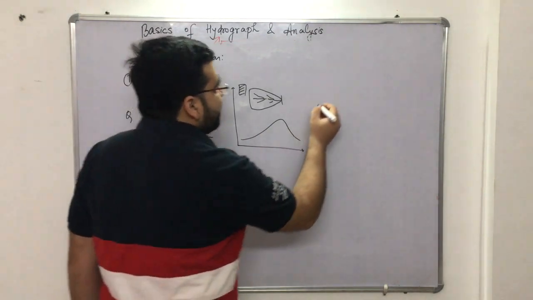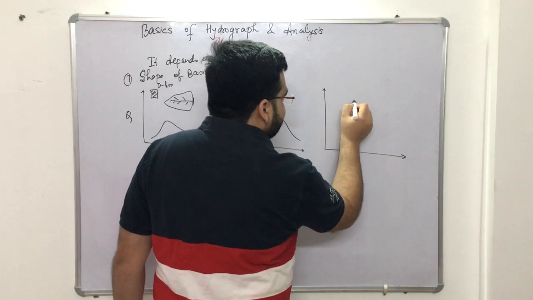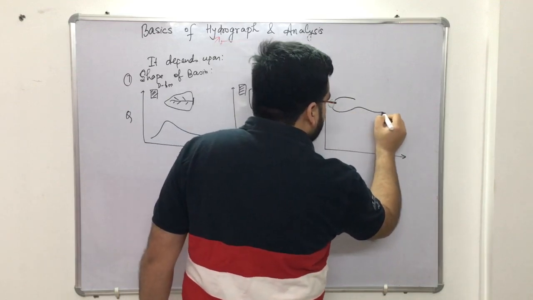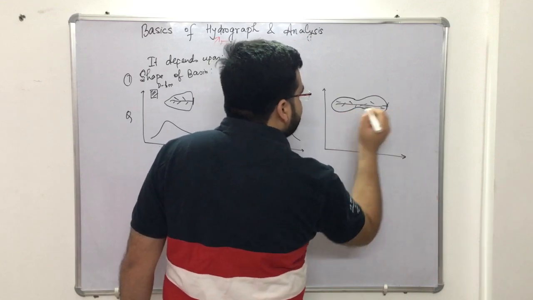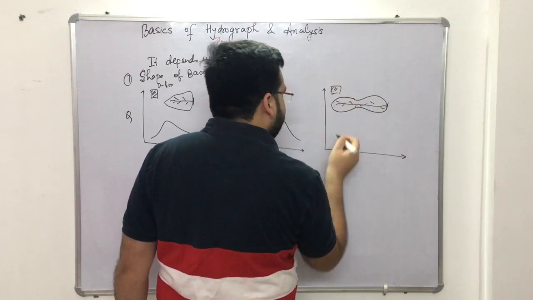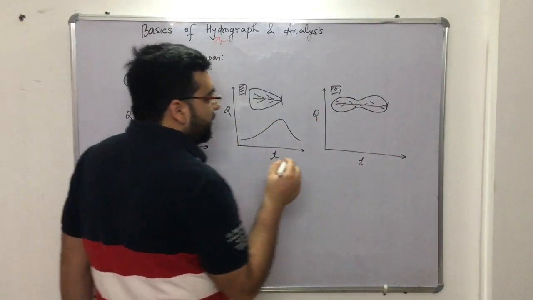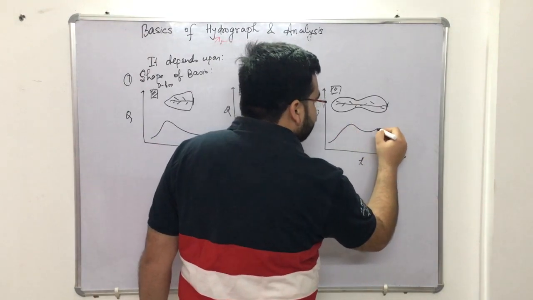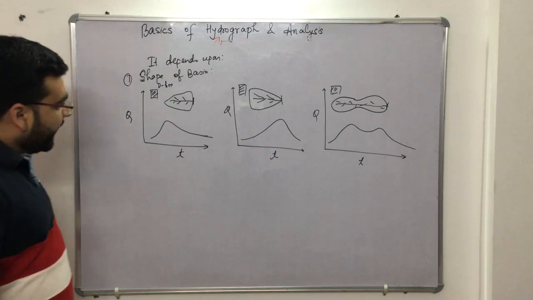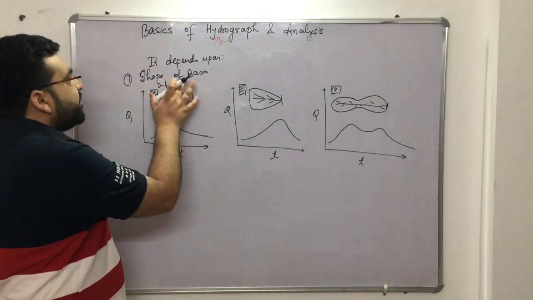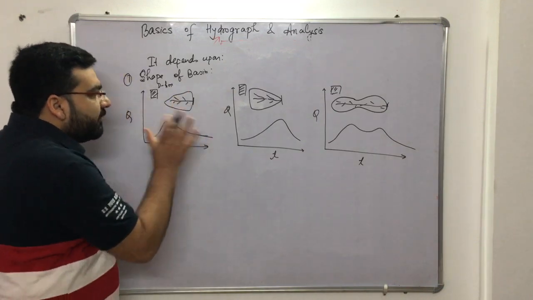But if the shape of the basin is like this, this is the stream, these are the tributaries, this is the gauge station, and the storm has happened over this period of time. This is Q, this is T, right? So the shape of the hydrograph is like this. We have two peaks, like this. This is the shape of the hydrograph. Clear? Okay, so I hope that you have understood how the shape of the basin or catchment influences the shape of the hydrograph, right?